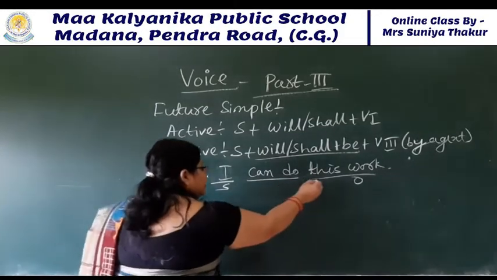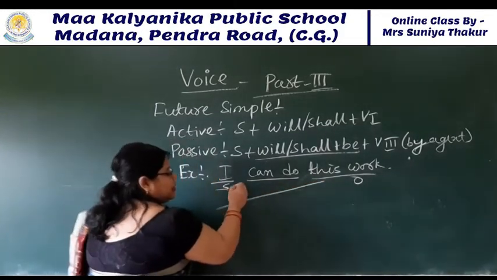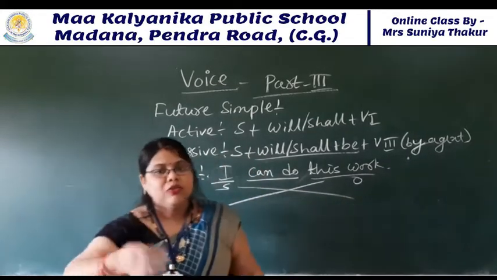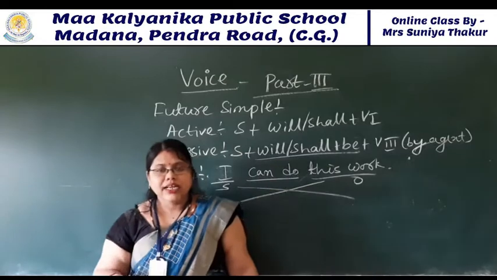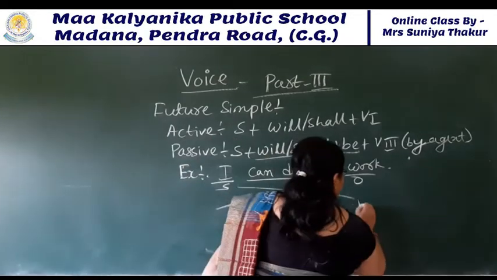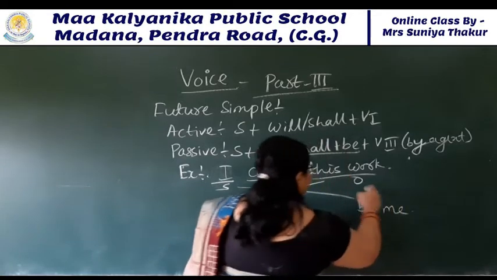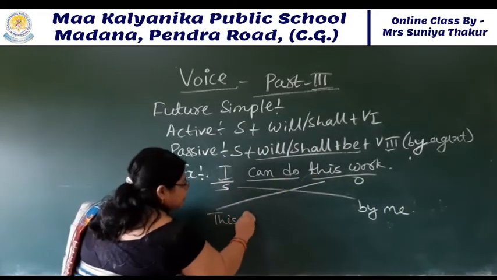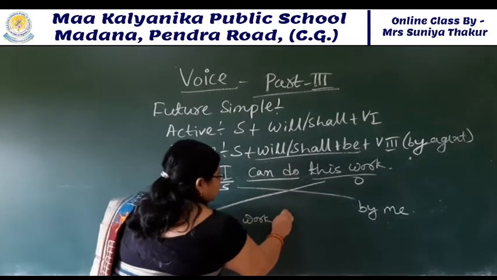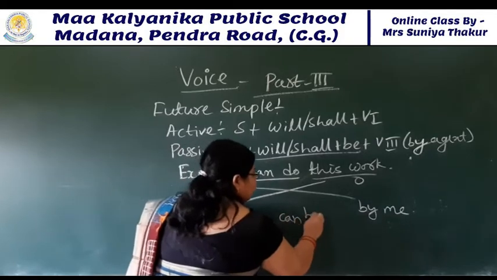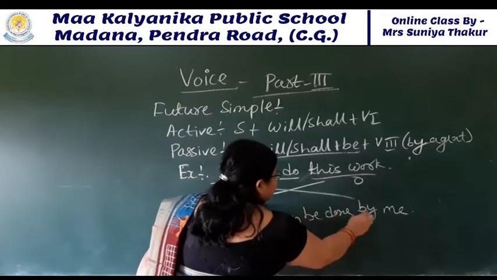This work will come to the subject place, I will go to the object place. When I go to the object place, what will come there? By agent, by me. So what will come as a subject? This work, can will come as can only: this work can be done by me.